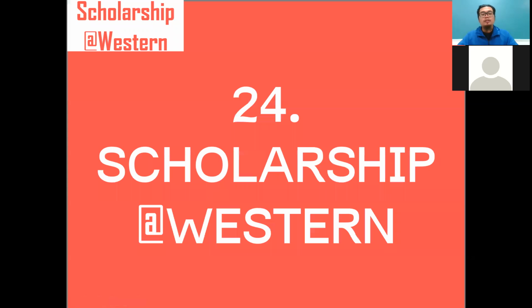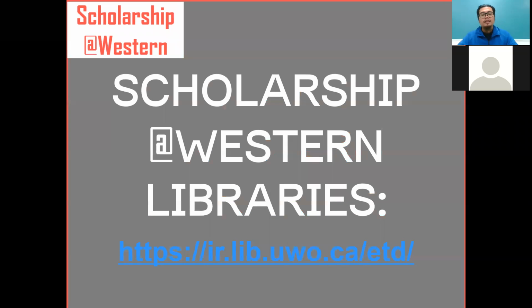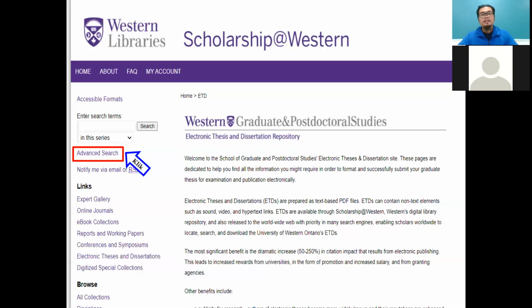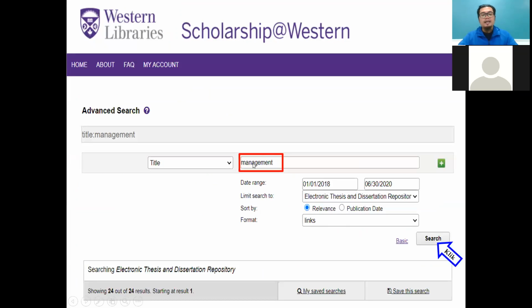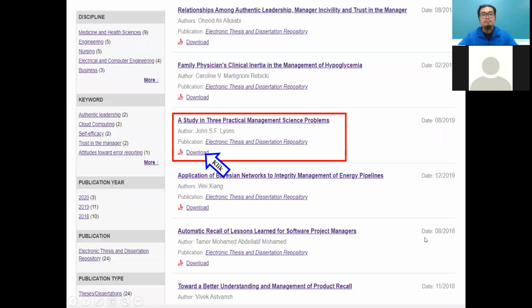Okay, we go to 24, Scholarship Alliance Western. This is the link, Scholarship Western Library. This is the interface, purple and white color. You directly click advanced search. In this case, I write down management and then click relevance. Okay, I make it a range. I want the new thesis, so I make it a range from 2018 to 2020. So I click relevance and search.